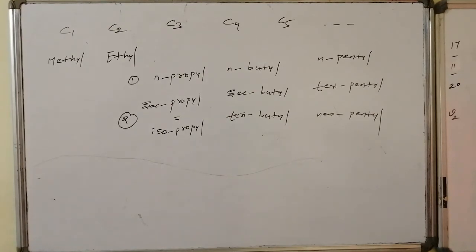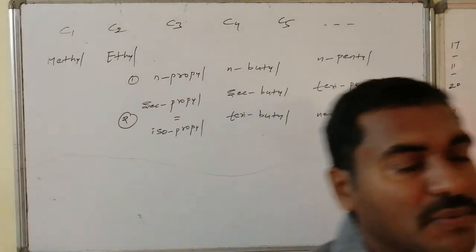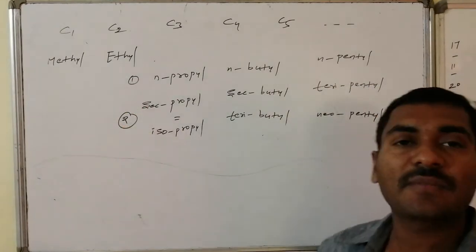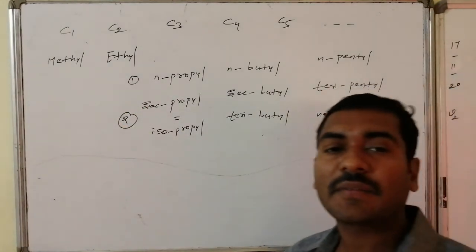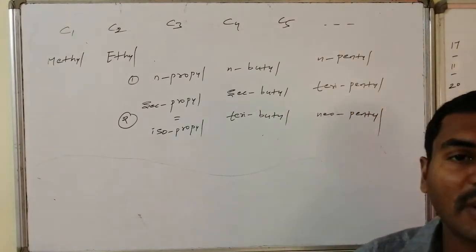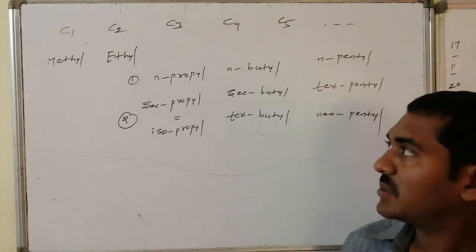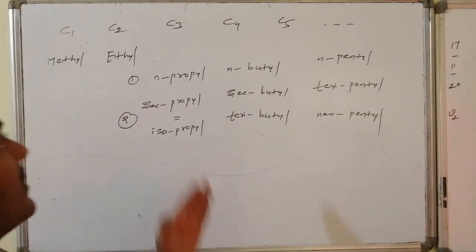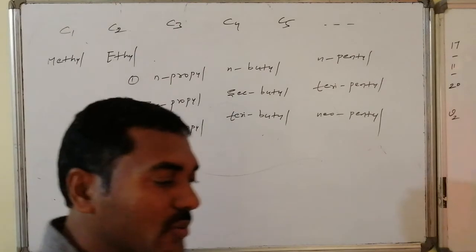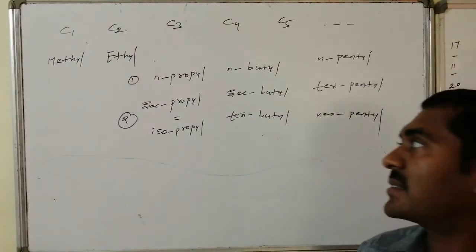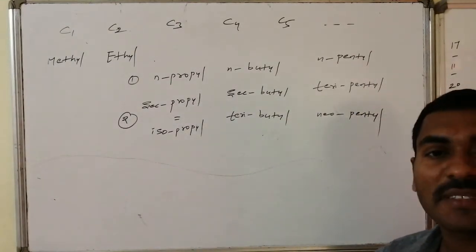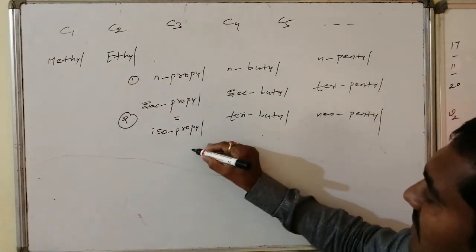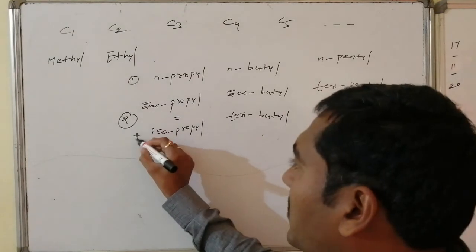So, the list of all possible varieties of alkyl groups from C1 to C5. C1 is present in the form of methyl. C2 has only one, which is ethyl. You write the zigzag structures of methyl as well as ethyl. Similarly for C3, we have two: one is the n-propyl system, the second is the isopropyl system. This isopropyl system is also known as the secondary propyl system, but generally we will use the word isopropyl.